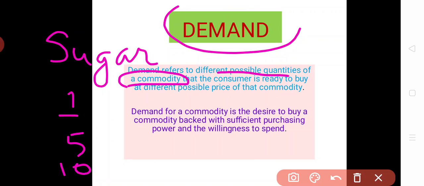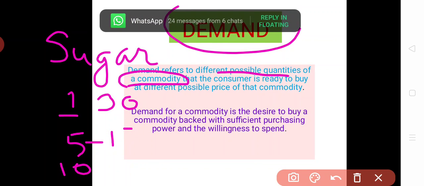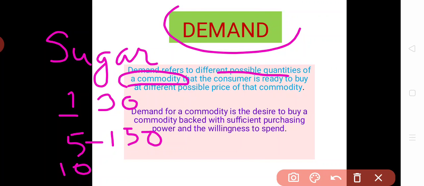But what does a rational consumer do when he goes to the shop? He doesn't ask the same price for all the quantities. Let's suppose if 1 kg of sugar is 30 rupees, then he would not ask for 5 kg sugar at the same price. Then 5 kg of sugar may be 150 rupees, and 10 kg of sugar is 300 rupees.